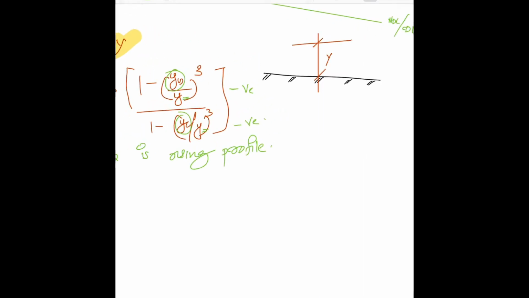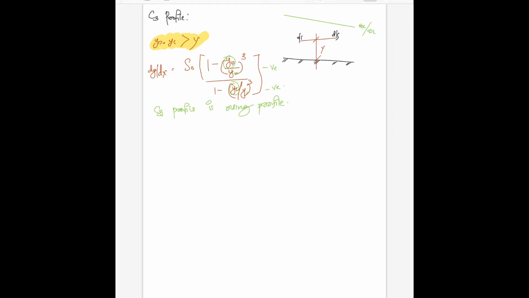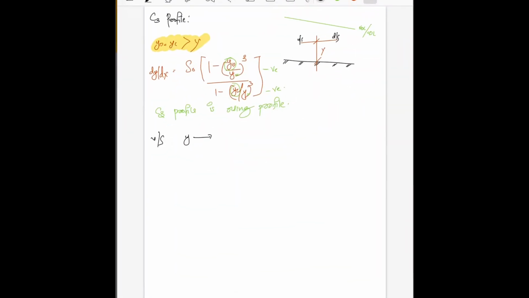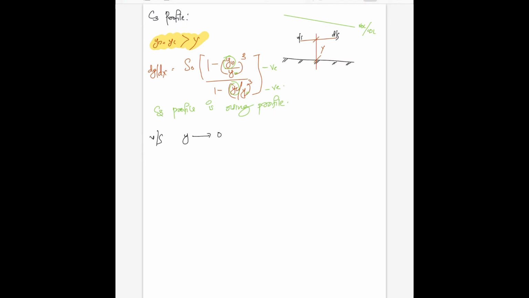Now we shall see the upstream downstream characteristics. At upstream, you can say y tends to 0. Y is never equal to 0, but y is a value just greater than 0. If y equal to 0, that means there is no depth of flow, and that means there is no flow. So y is tending to 0.